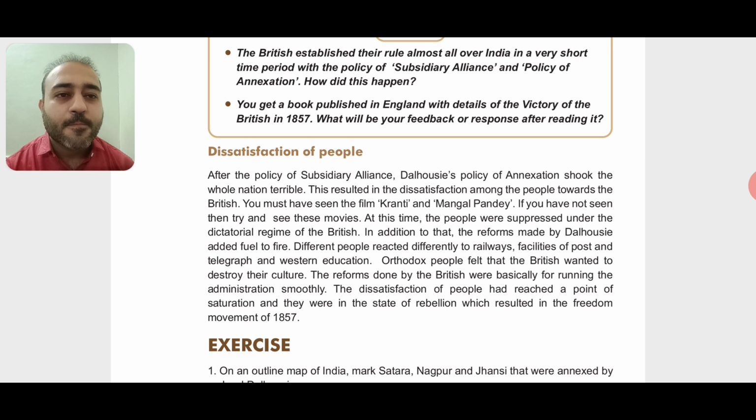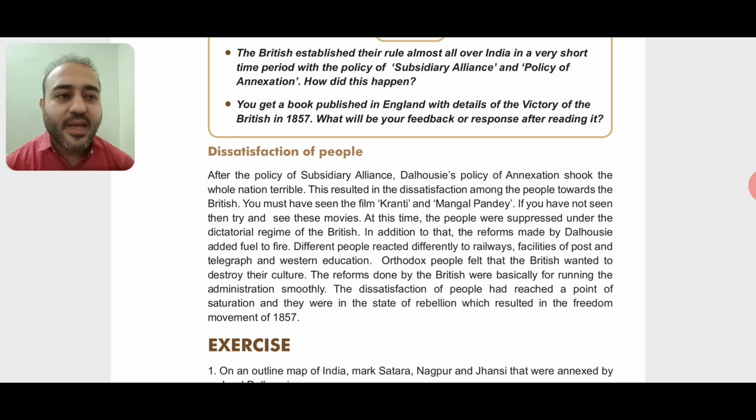How? We'll see that. After the policy of subsidiary alliance, Dalhousie's policy of annexation shook the whole nation terribly. This resulted in the dissatisfaction of the people towards the British. You must have seen the films Kranti and Mangal Pandey. If you have not seen them, then try and see these movies. These are revolutionary movies which at least once in our life we should watch.